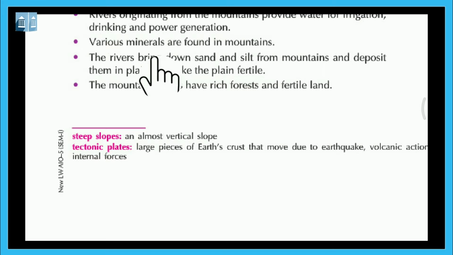Various minerals are found in mountains. The rivers bring down sand and silt from mountains and deposit them in plains to make the plain fertile. The mountain slopes have rich forests and fertile land.